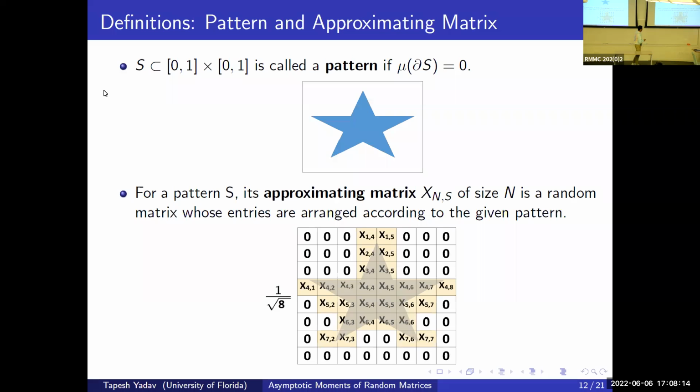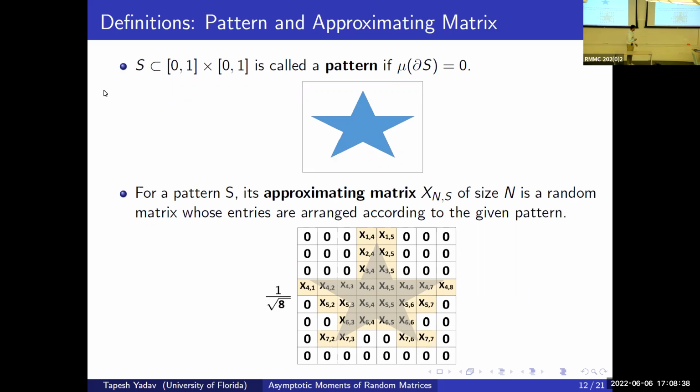If the shape, which is the star shape here, intersects with the given subsquare, we shade it yellow and fill it with an IID random variable. If it doesn't have any intersection with the interior of the given shape, then we put 0 there. So that's the algorithm.